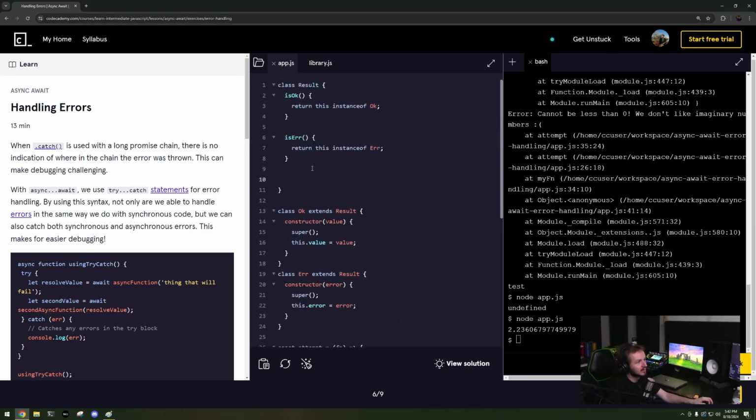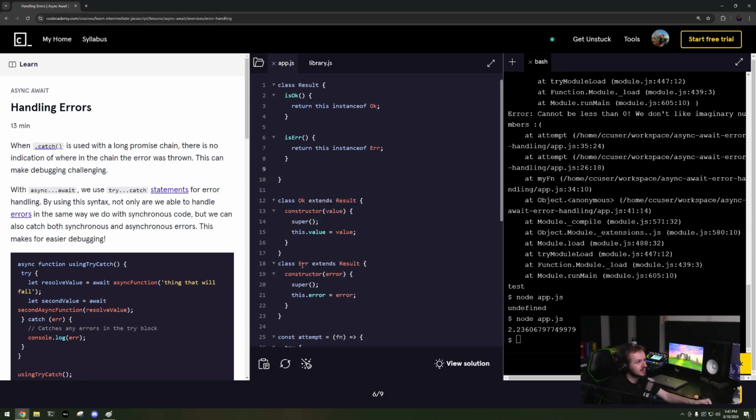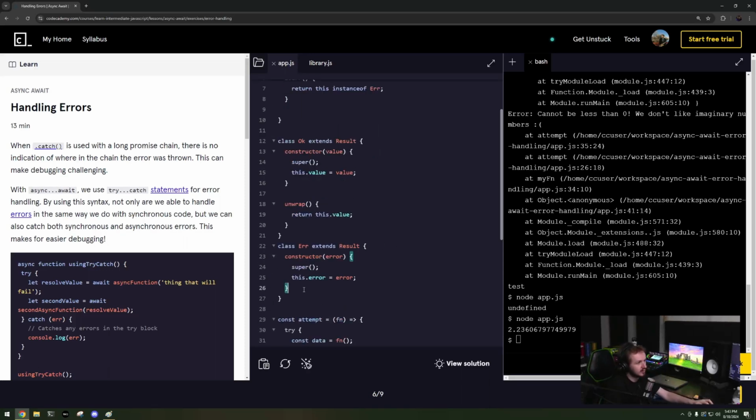And you can even, and that's where this unwrap thing is useful. So unwrap, basically the idea of it is if this.isOkay, return this.value, otherwise throw this.error.